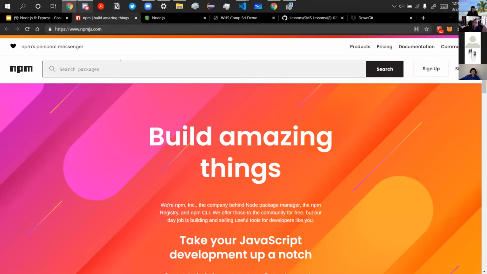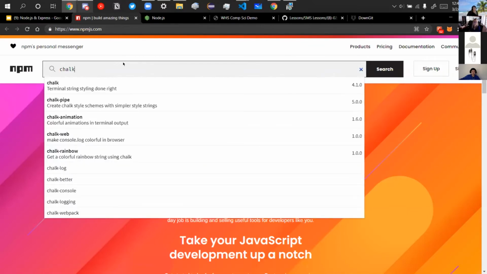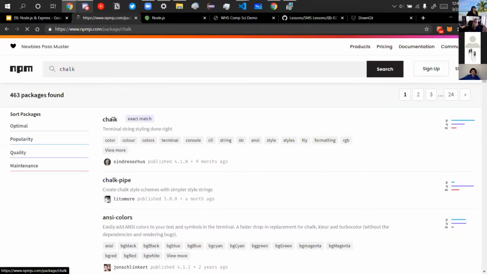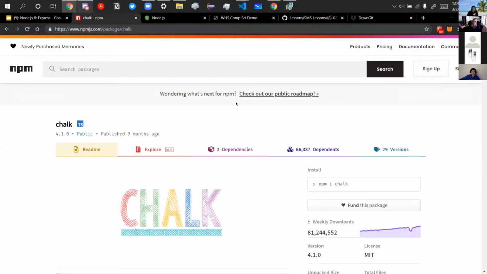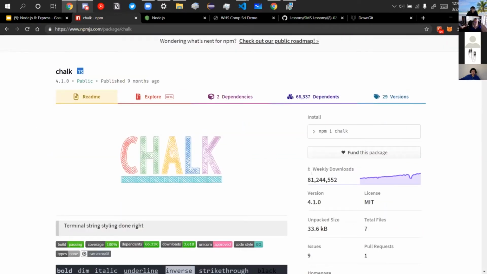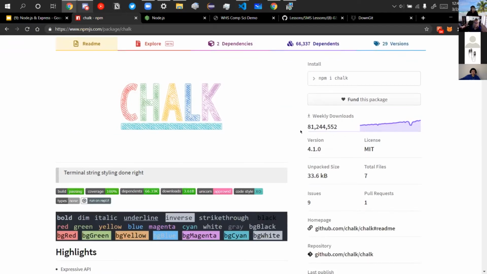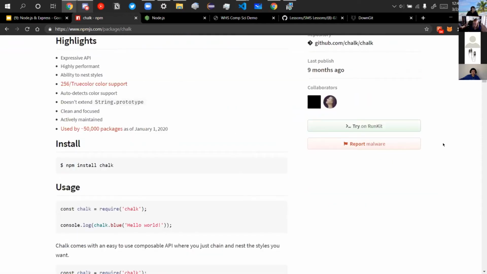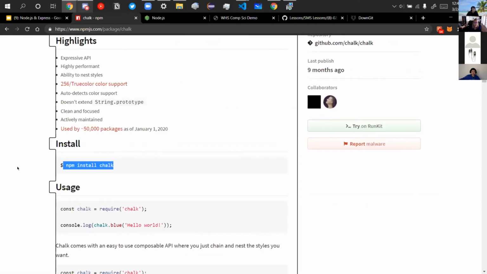And so for our case, I'm just gonna download a very common one. It's called Chalk. Make sure when you're searching for your package, you spell it correctly, because it's based literally off spelling and how it's worded. So if you misspell something, you might be downloading a wrong package, which isn't good. I also recommend every time you check the weekly number of downloads. As you can see, Chalk is downloaded 81 million times a week, which is pretty impressive. So if you see a really big number here, that's normally good. It's probably safe, right? Because multiple people download it. And to install, you want to do npm install chalk.